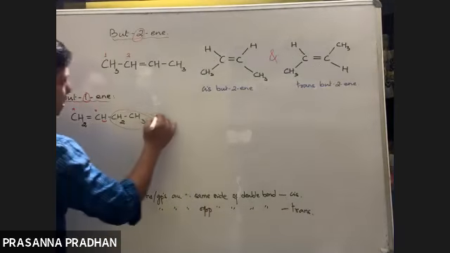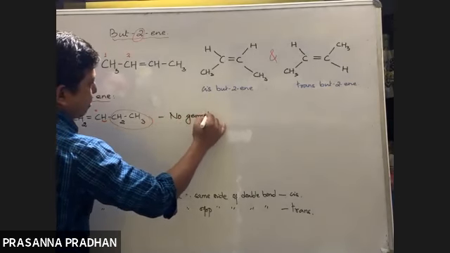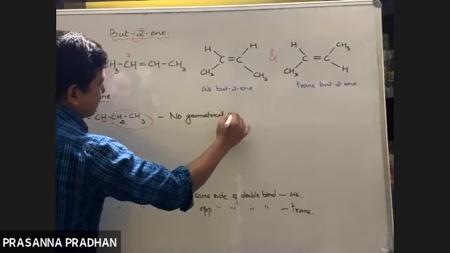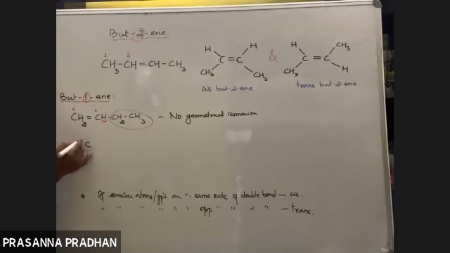No. No geometrical isomerism, because this carbon atom is bonded to two identical hydrogen atoms, whereas the double bonded carbon should always be bonded to different atoms or groups to exhibit geometrical isomerism. So of the two isomers, but-2-ene exhibits geometrical isomerism, whereas but-1-ene does not.